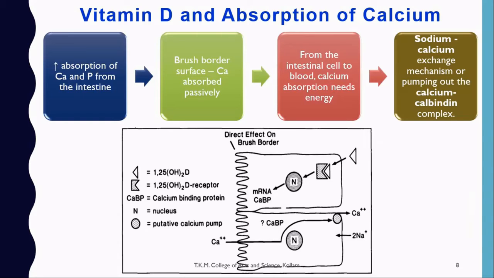Next is vitamin D and absorption of calcium. Vitamin D can increase the absorption of calcium and phosphate from the intestine. At the brush border surface, the calcium is absorbed passively. From the intestinal brush border epithelium, the calcium can be absorbed passively without utilizing energy. But for its transport from the intestinal cell to blood, calcium absorption needs energy. This can be achieved mainly by two mechanisms. One is the sodium calcium exchange mechanism, or pumping out the calcium binding complex.